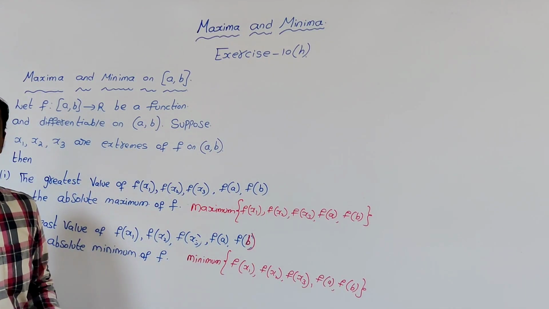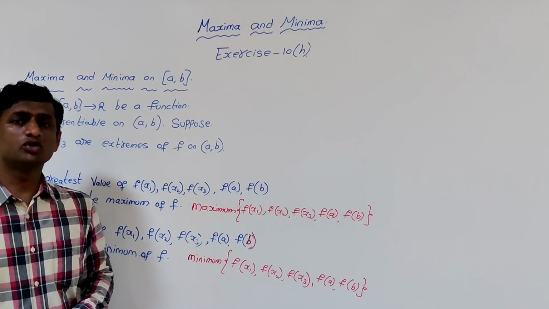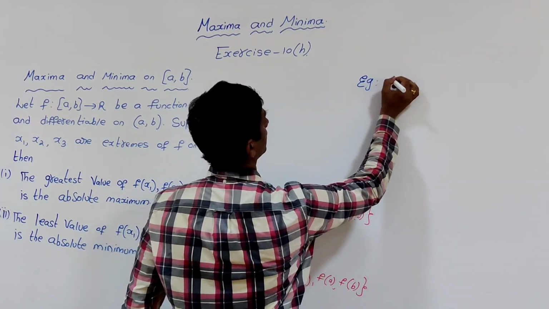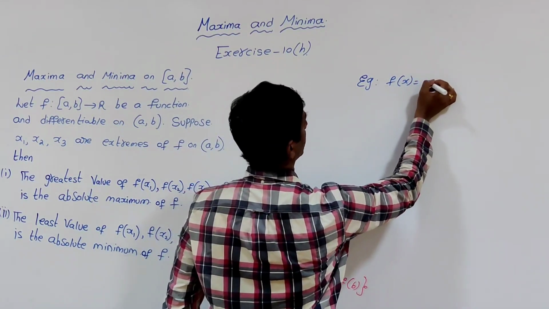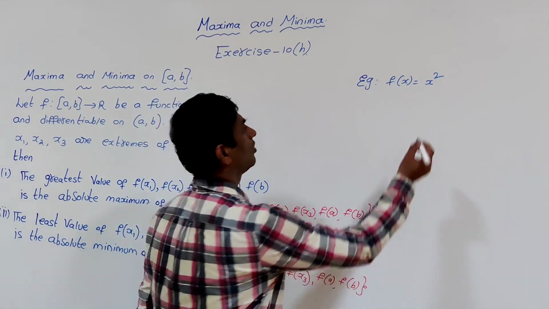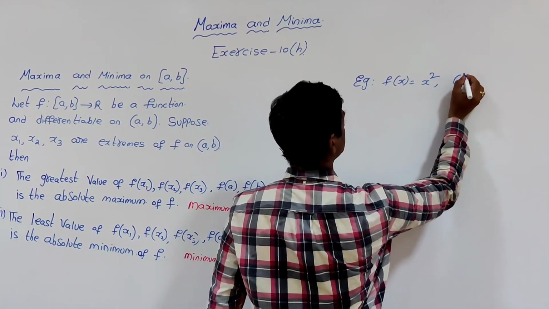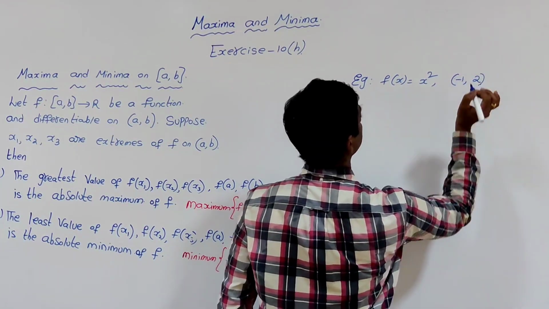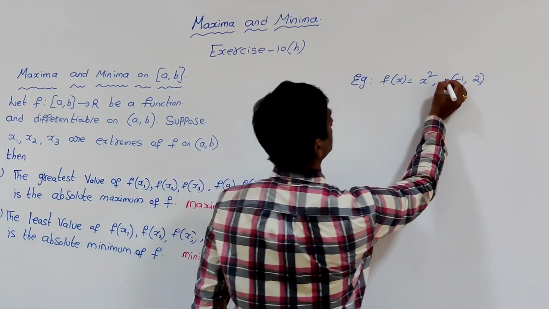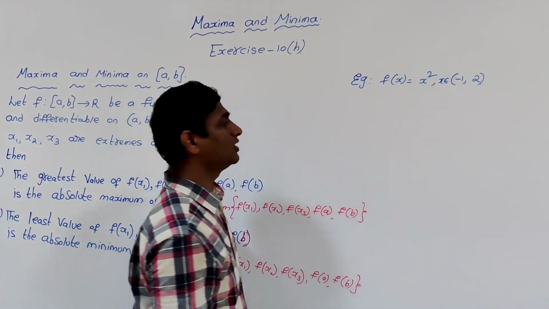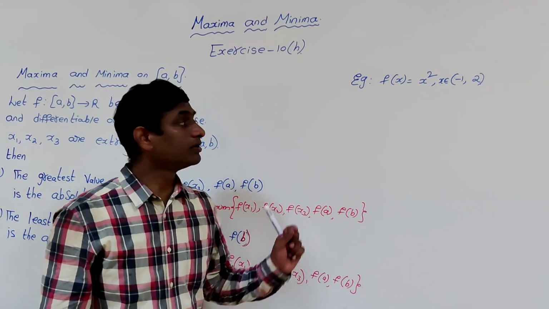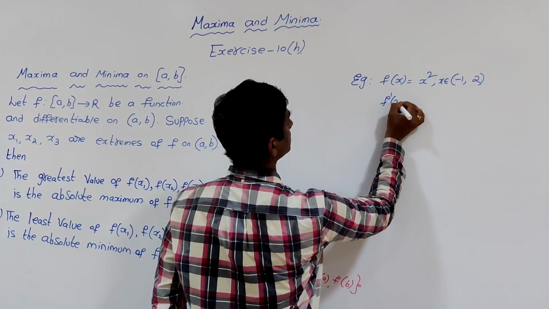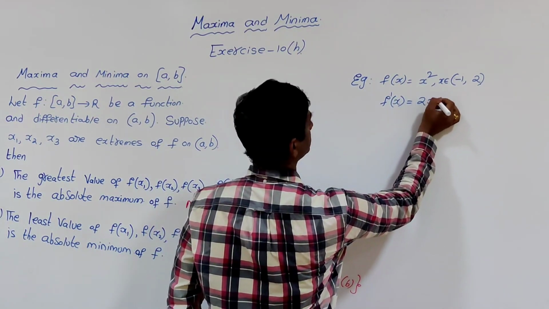Now we will see one example on how to find the absolute maximum and absolute minimum. Example: f(x) = x^2 defined on an open interval. First I will take the open interval (-1, 2), that is x belongs to (-1, 2), where -1 and 2 are excluded. Now what is f'(x)? f'(x) is 2x.